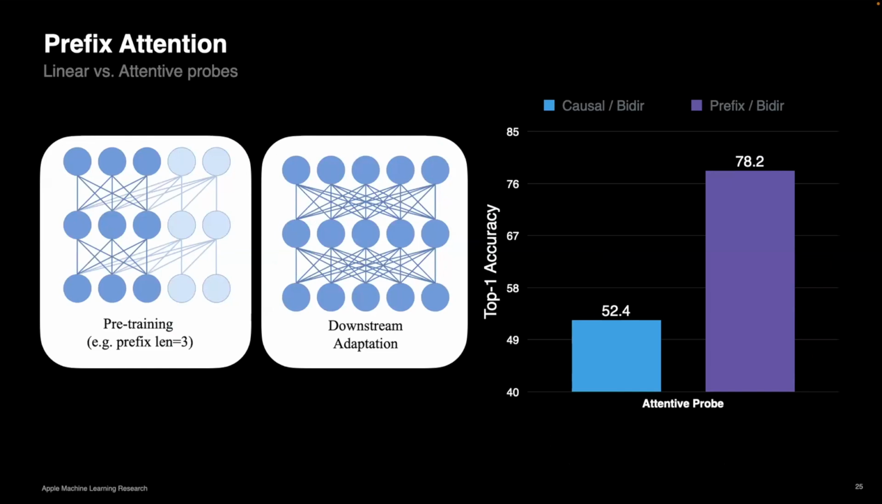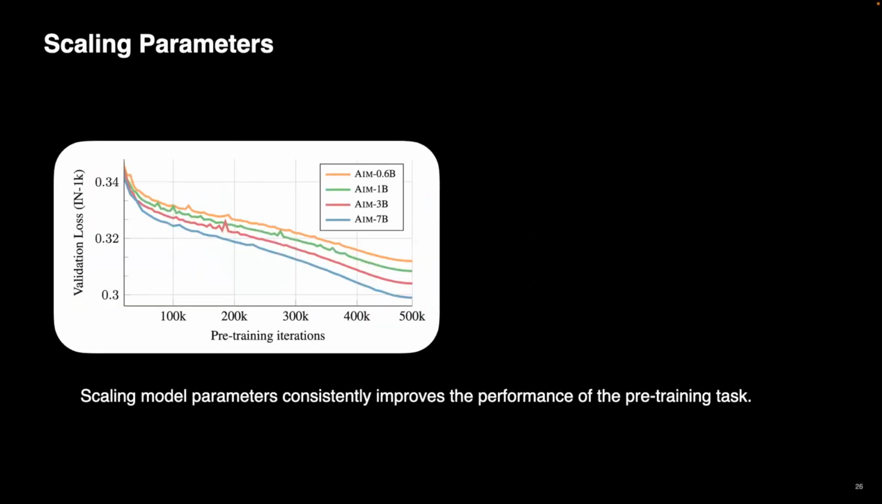And what we find is that during inference, the method works almost as well causally or bidirectionally. So if your application needs causal attention during inference or downstream, it also works in a causal mode perfectly fine, because in the prefix it has seen both modes.